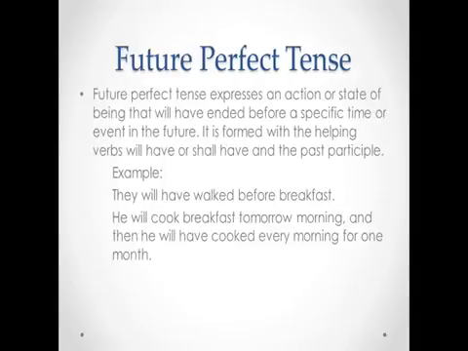Future perfect tense. Future perfect tense expresses an action or state of being that will have ended before a specific time or event in the future. It is formed with the helping verbs will have or shall have and the past participle. So an example here, they will have walked before breakfast. He will cook breakfast tomorrow morning, and then he will have cooked every morning for 1 month. So you can see that they will have walked before breakfast is talking about something that they will do in the future before they eat their breakfast.